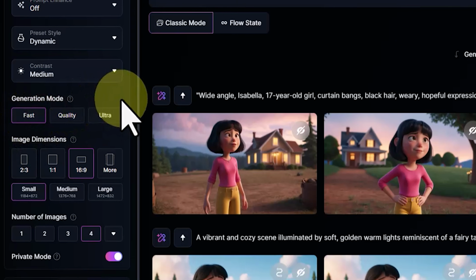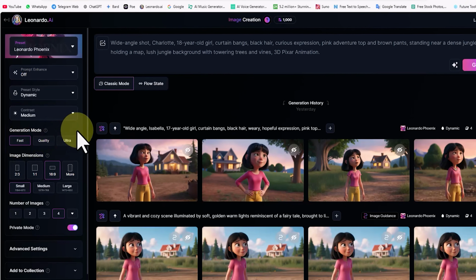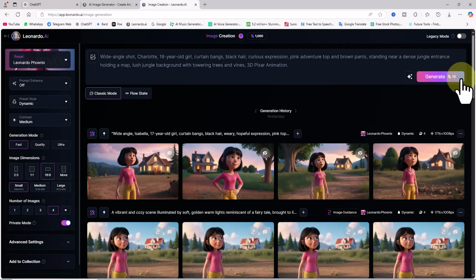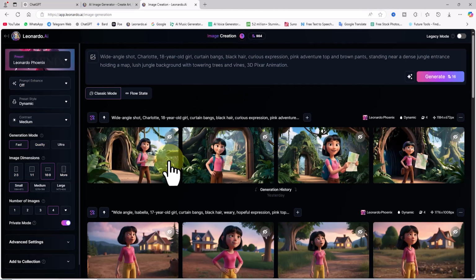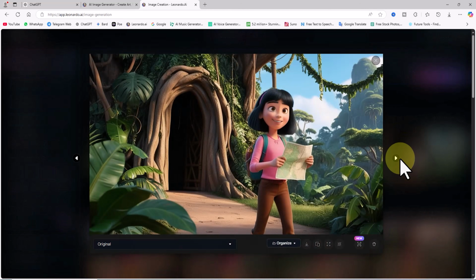By default, in the free plan, the number of images generated per step is set to 4. After configuring the settings, click Generate. Your request enters the queue, and within a short time, the images are generated. 4 thumbnails will be displayed. Click on a thumbnail to review the images.